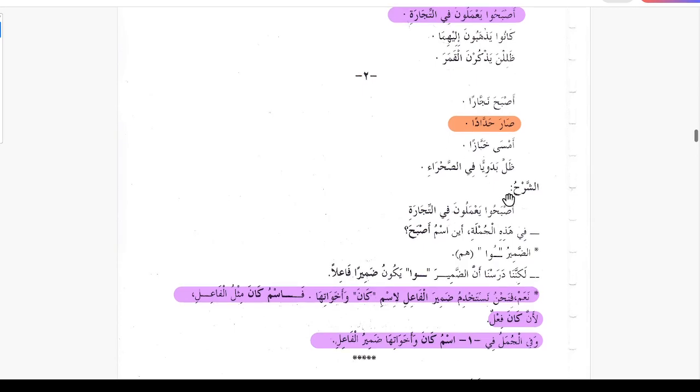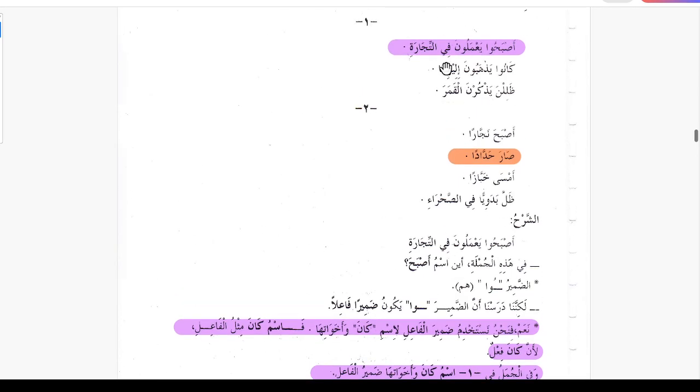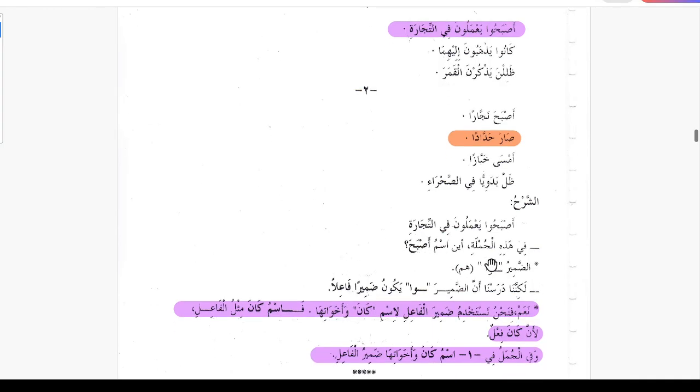Explanation. From this set of examples, this is being explained here. Asbahu yamaluna fi tijara. Fi hazihil jumlati aina ismu asbaha? So in this sentence, where is the ismu asbaha? Ad-damiru waw. So this waw, in a jumla fe'liya, is the pronoun, the file.